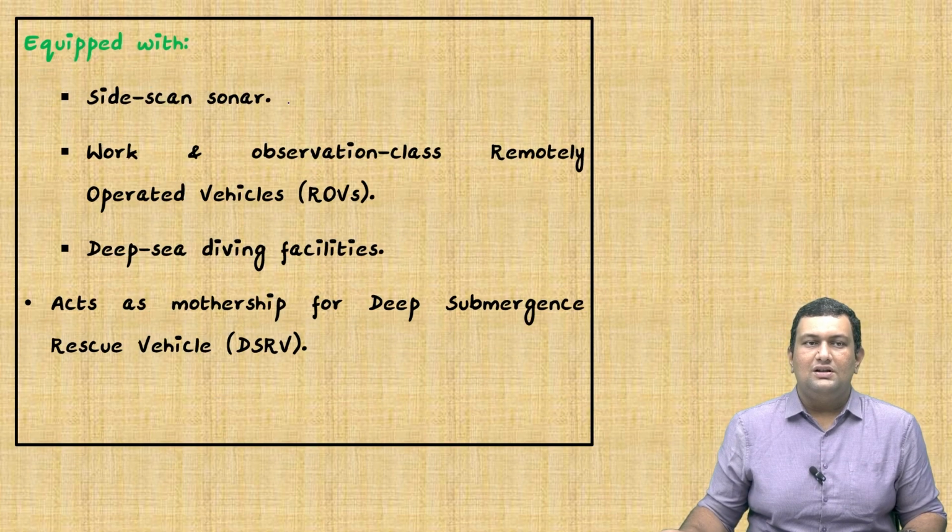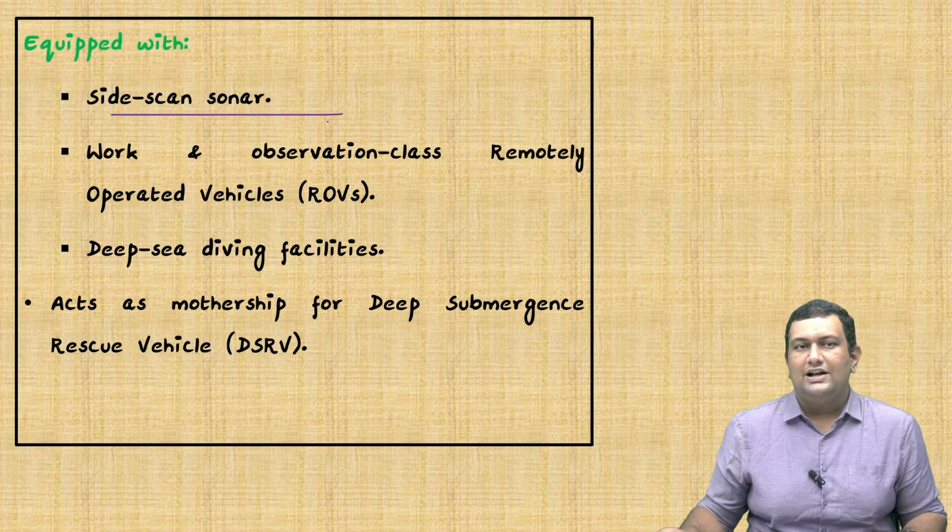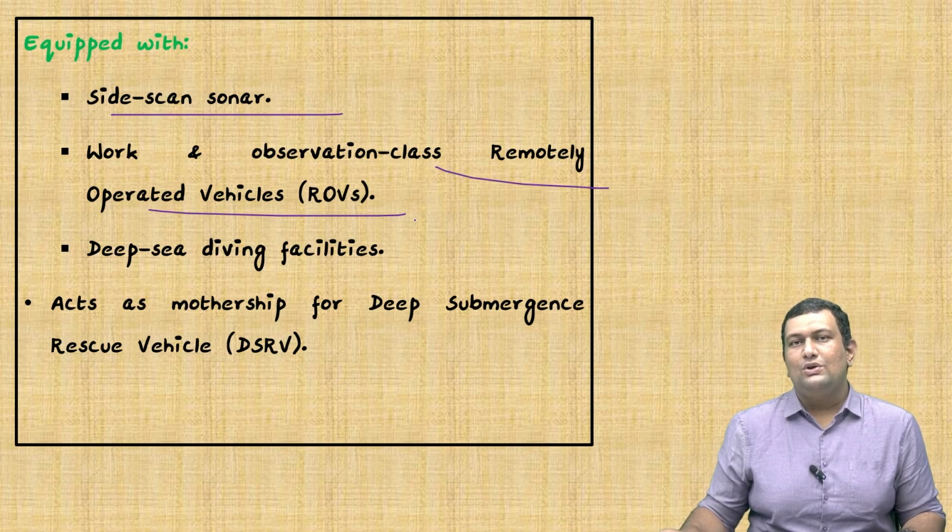Now it's equipped with side scan sonar. It will help in detecting wreckages and submarines, and it also has remotely operated vehicles. These are similar to the UAVs which we see in air, that is unmanned aerial vehicles. Here these ROVs can be operated remotely in the deep sea oceans so that surveillance can be done.